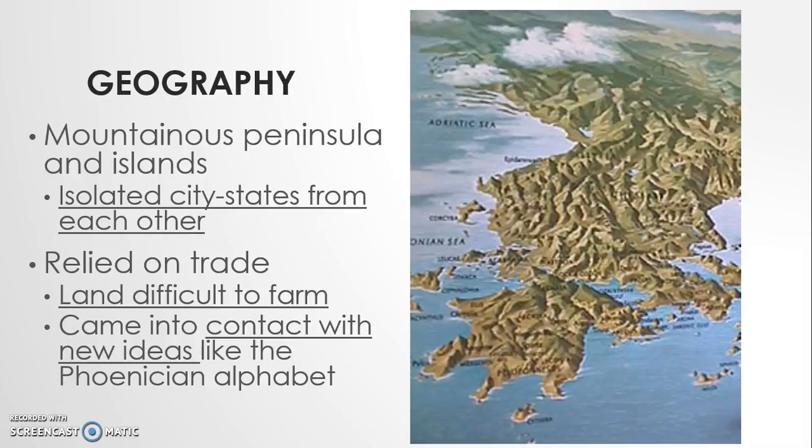All of these people relied heavily on trade because the land was very difficult to farm, and so they had to trade in order to get the necessary goods to survive. They came into contact with new ideas while they were trading, things like the Phoenician alphabet, which was introduced by the people living in the area near Mesopotamia.